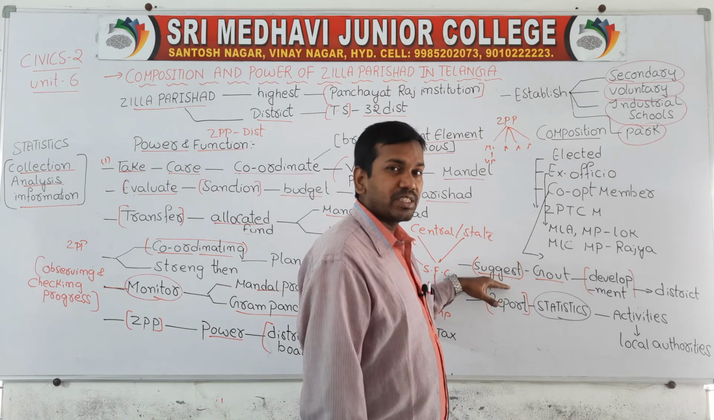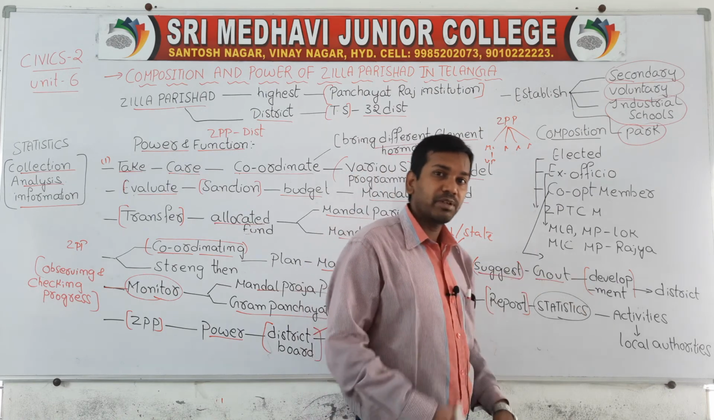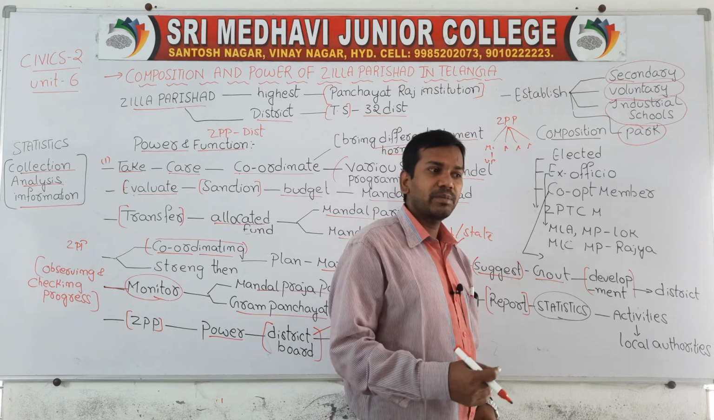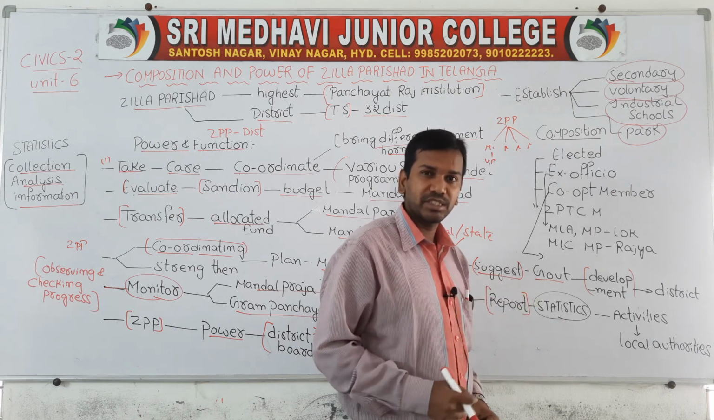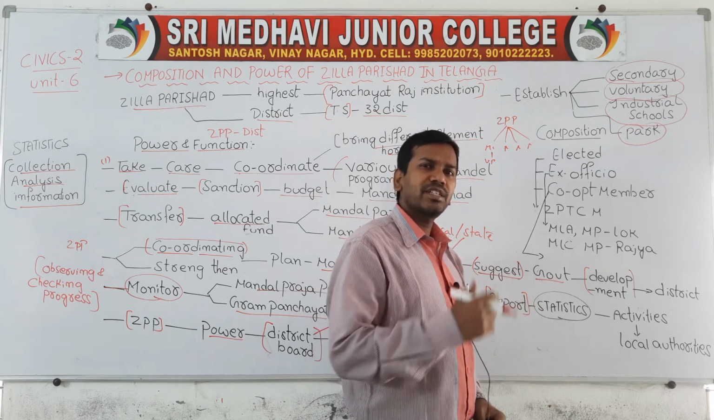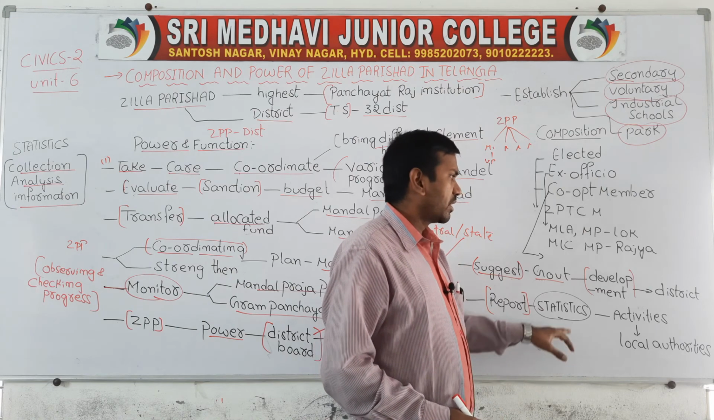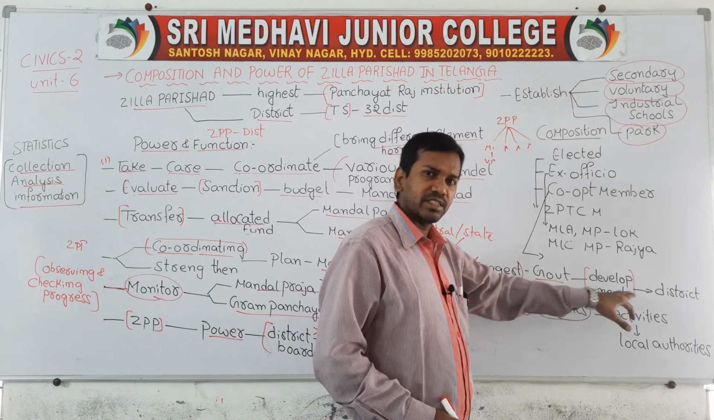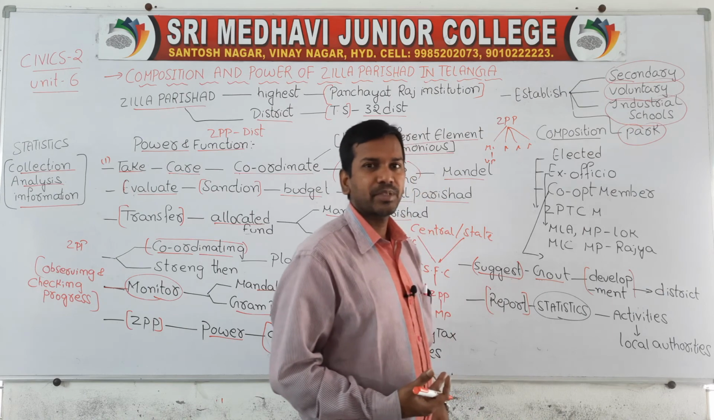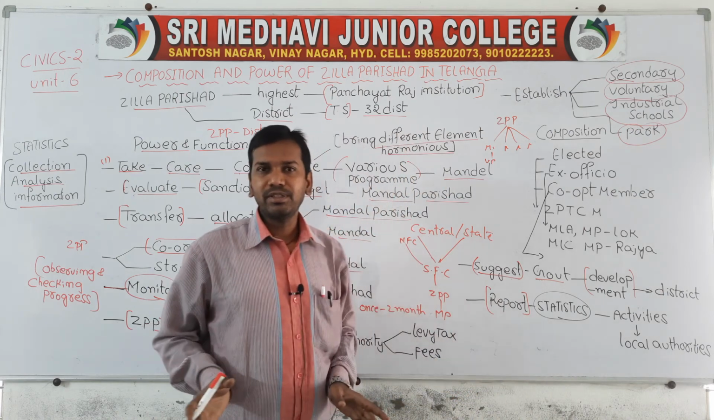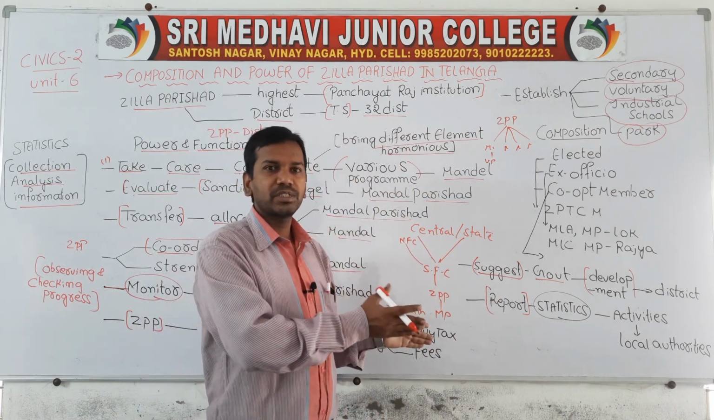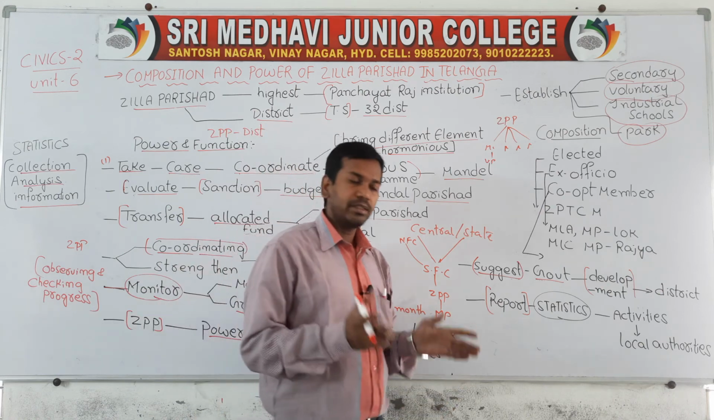Apart from that, ZPP can suggest to the government the development of various activities. If Zilla Praja Parishad wants to provide any suggestion to the state government, they can provide that suggestion for the development of any district. For example, this is the district level, so district level can provide suggestions to the state government to develop this particular district.